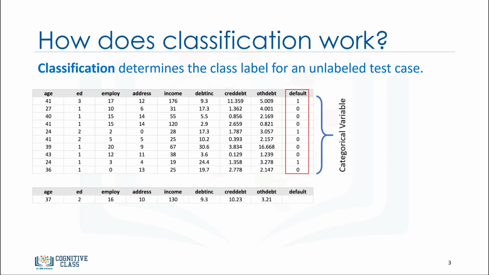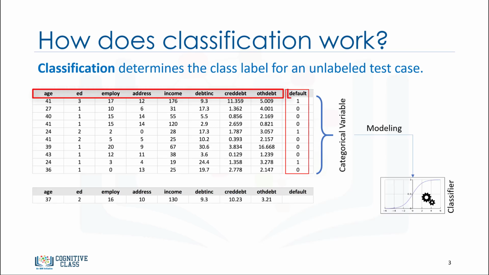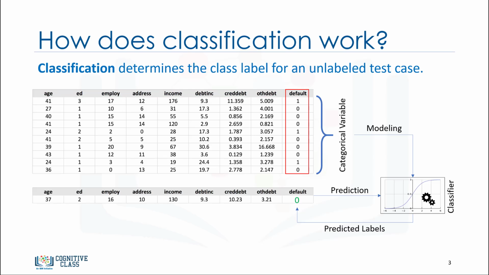The goal of a loan default predictor is to use existing loan default data, which is information about the customers, such as age, income, education, etc., to build a classifier, pass a new customer or potential future defaulter to the model, and then label it, i.e. the data points, as defaulter or not defaulter, or for example 0 or 1. This is how a classifier predicts an unlabeled test case.